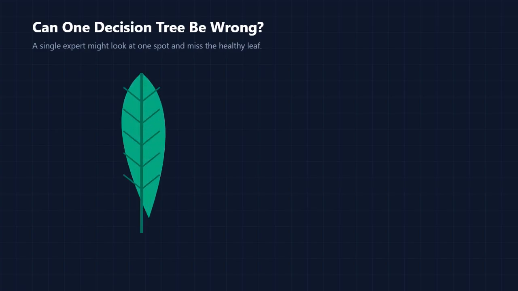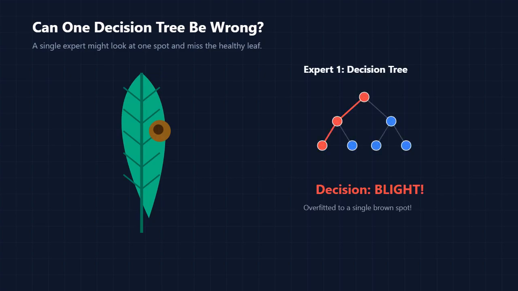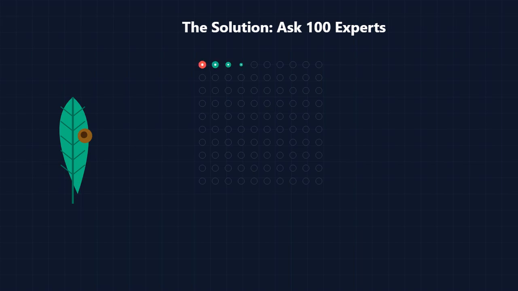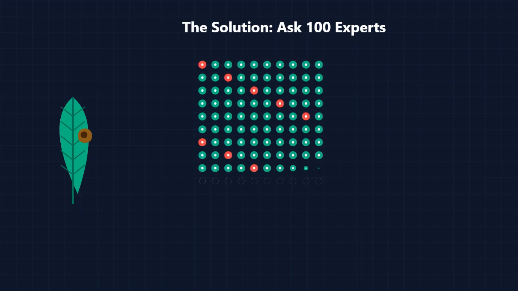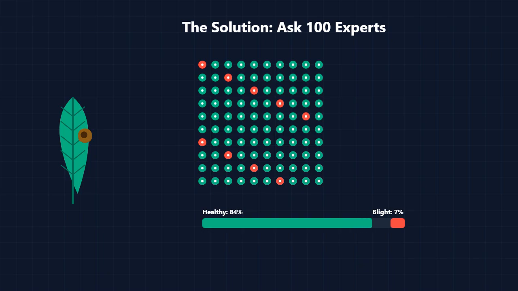Imagine you are a farmer trying to figure out if your crop has a disease. If you ask just one expert, they might make a mistake. They might look at a single brown spot and immediately say, blight, completely missing the healthy green leaves. A single decision tree acts exactly like this one expert. It can easily overfit and memorize noise.